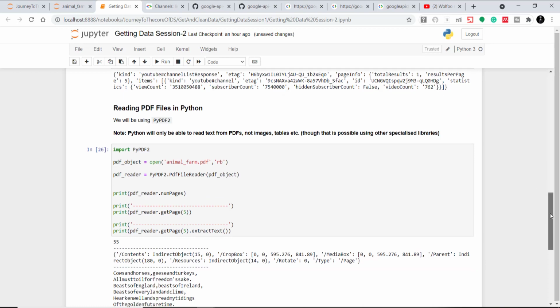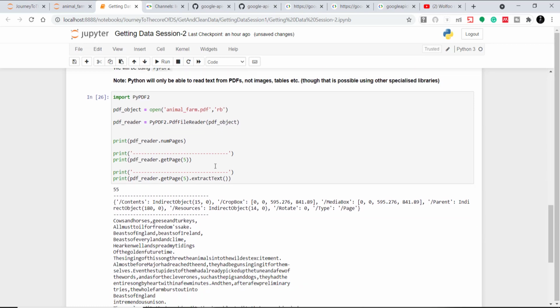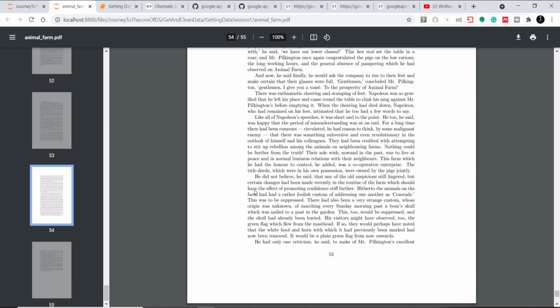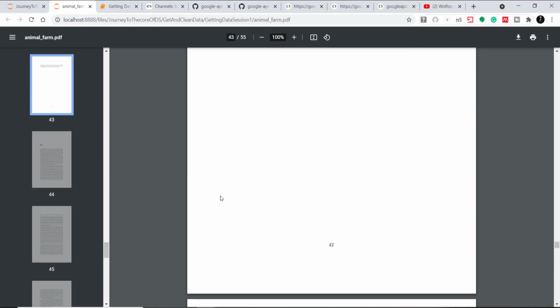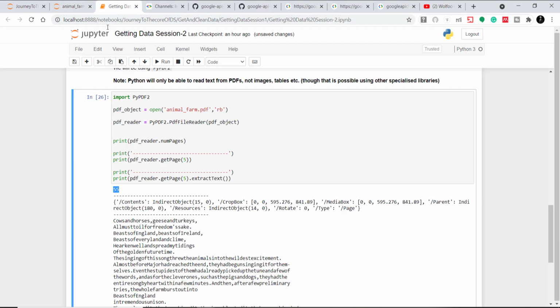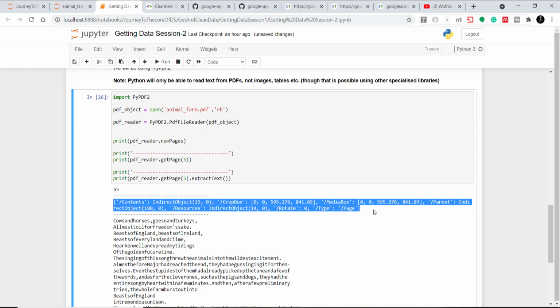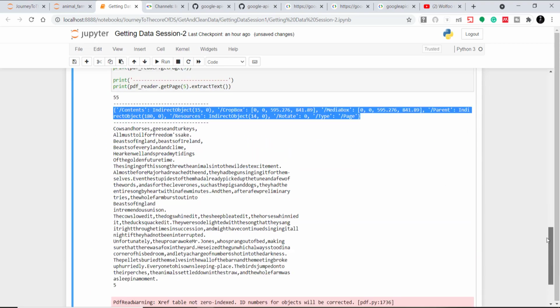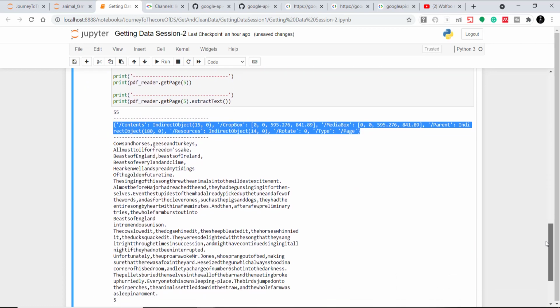So when I print this, you will see that it has 55 pages, so you can tally it here. It includes the index page. It is 55, then it is printing the page object here, the getPage object, and then it is extracting the text out of page number 5 and printing it here.